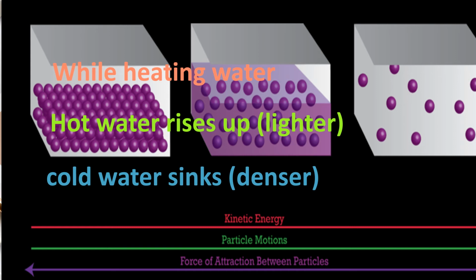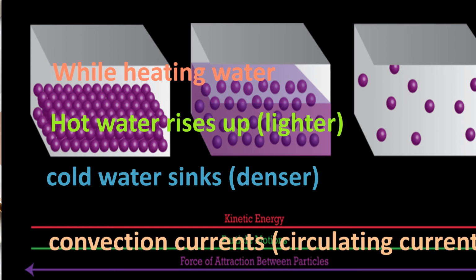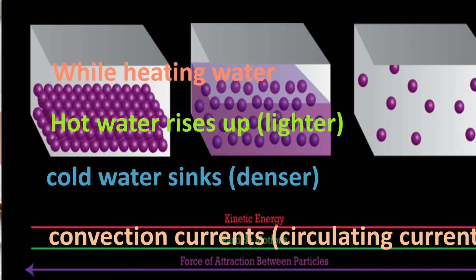And then convection currents occur. This rising of hot water and sinking of cold water is a circulation. So this is called a circulating current, and this circulating current is called convection current, okay children. Did you all understand?